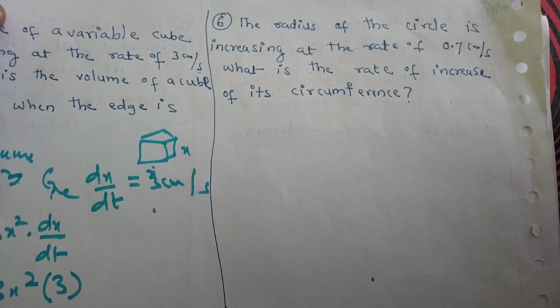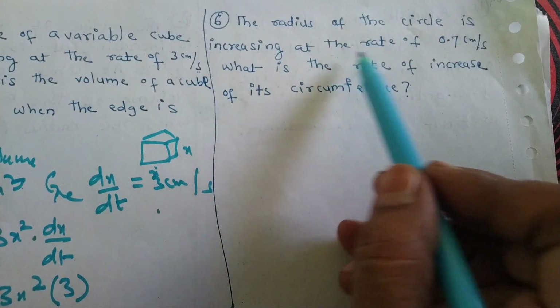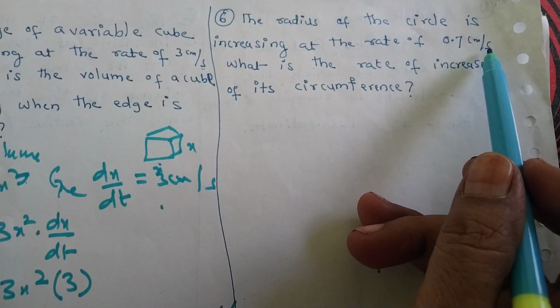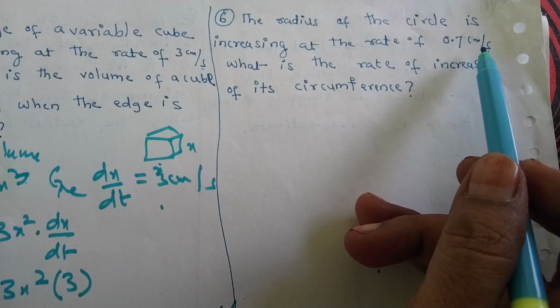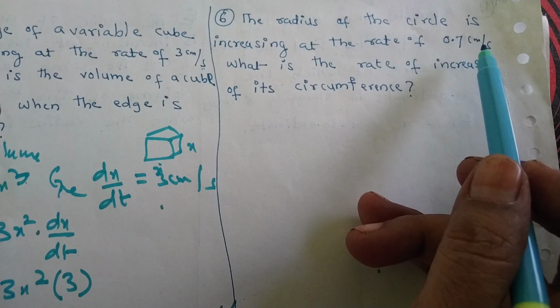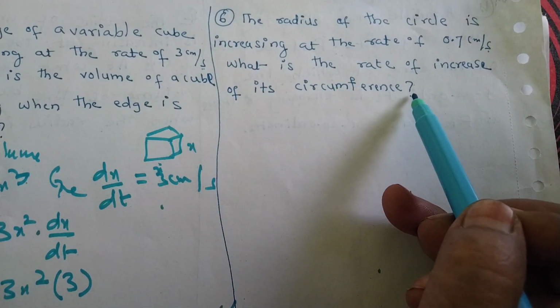Sixth question is, the radius of a circle is increasing at the rate of 0.7 centimeter per second. Here second is given, again we have to find dr by dt. What is the rate of increase of its circumference?